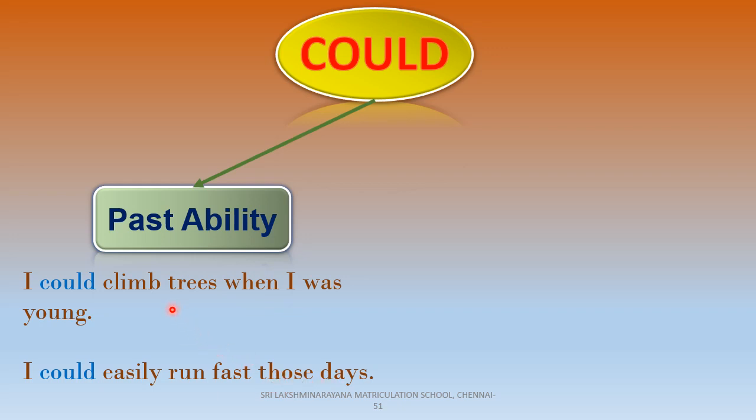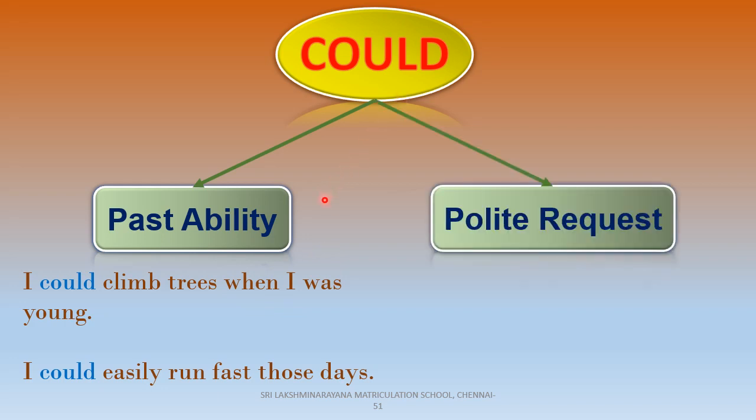So what do you notice here children? These 2 sentences express the ability of a person to climb trees and the ability of a person to run fast in the past, not now, children. So at present, they do not have that ability to climb trees or to run fast. They had this ability only in the past. Now could not only expresses past ability, it also expresses polite request.